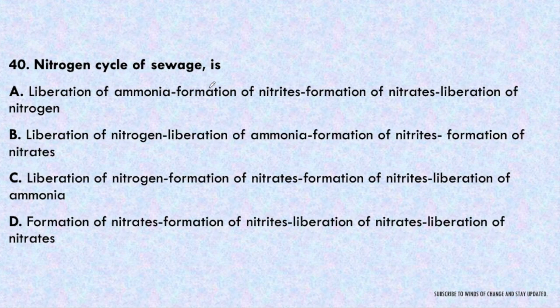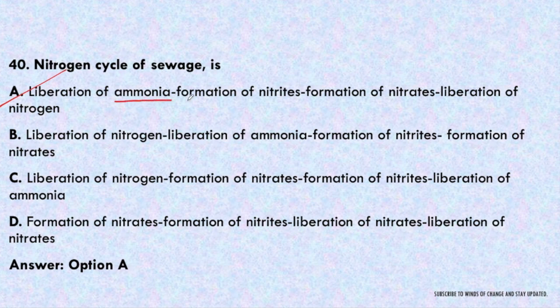Next question. The nitrogen cycle of sewage is, and we have to find the sequence among the 4 options. The correct option here will be option A. First of all there will be formation of ammonia.